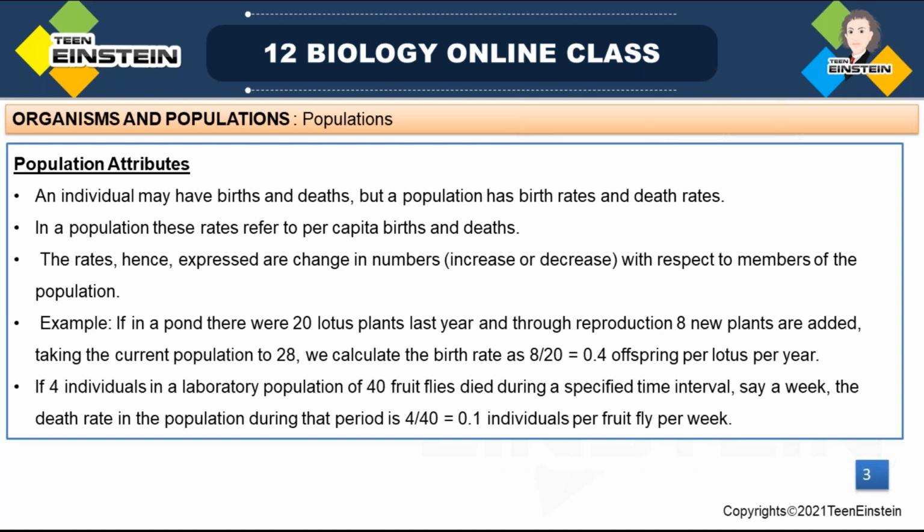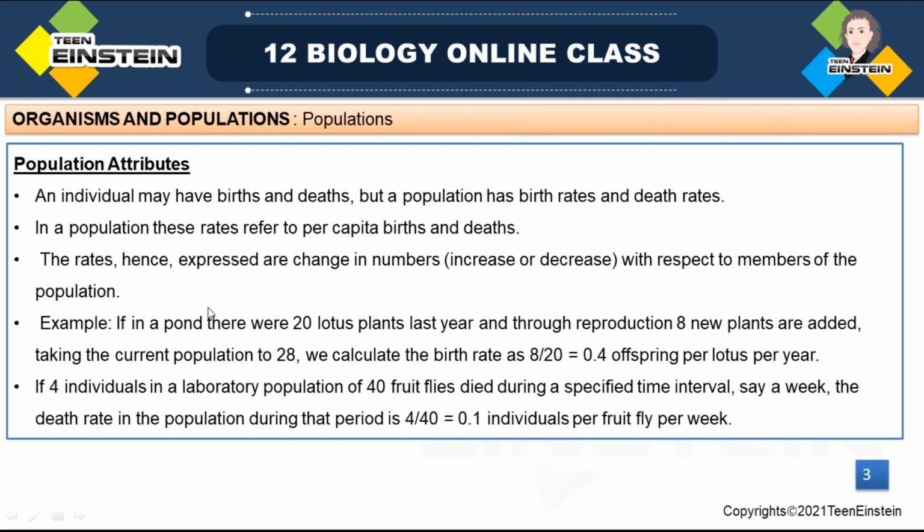This rate is expressed as change in number, which may be increasing or decreasing, with respect to the members of the population.